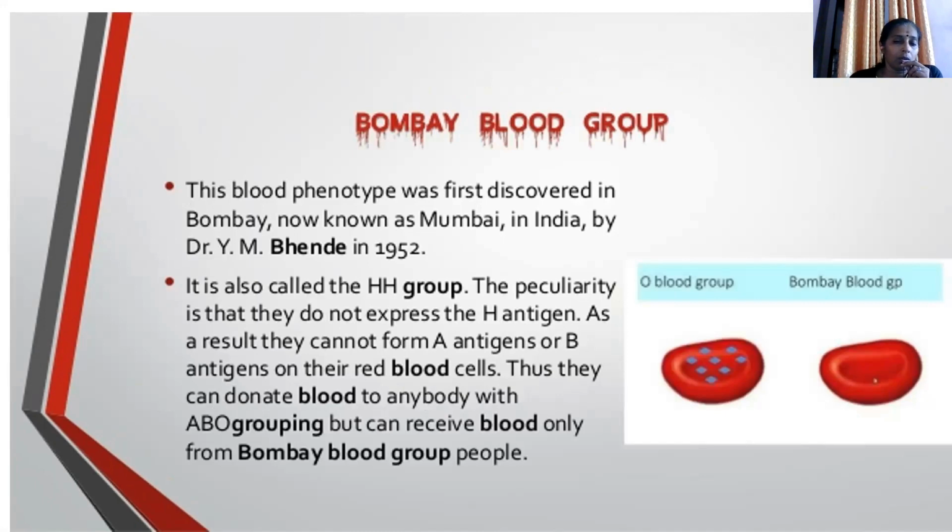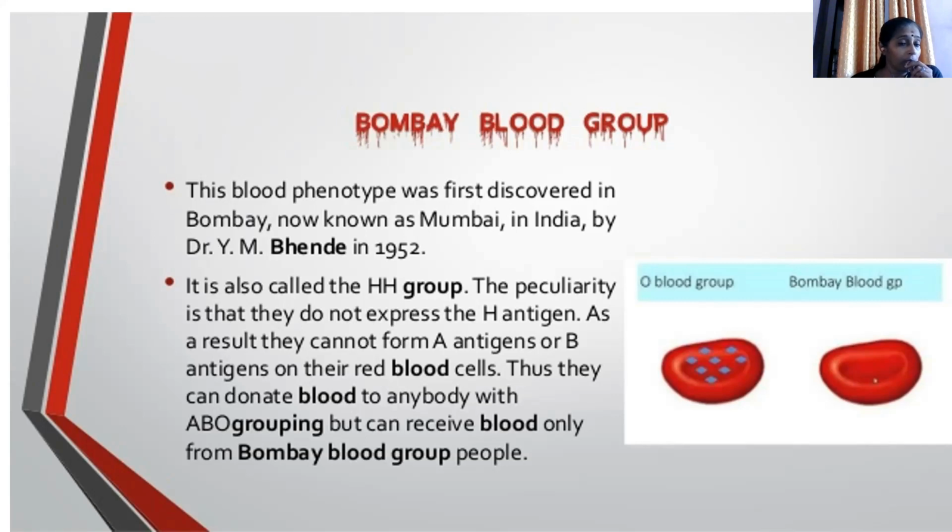This is a different type of antigen, also called the hh group antigen. Here, they do not express the H antigen, and as a result they cannot form the A antigen or B antigen.